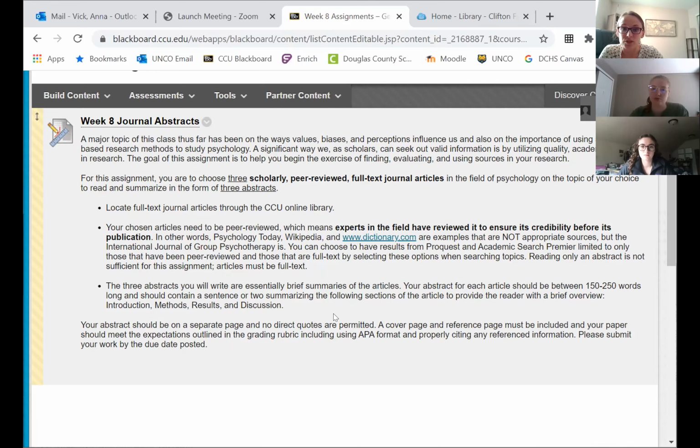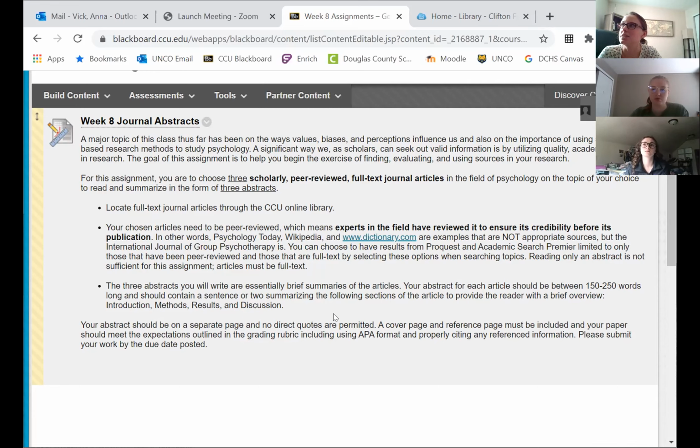So for this assignment, you'll know that you found an appropriate article if you see that there are participants. And the participants, along with the methods, the results, we'll want to know if the study is quantitative or qualitative. And as a review, that's just meaning quantitative, involving numbers and data, qualitative, involving more of a case study and interview, but it's still a research study because we still do have those methods in there, and a discussion section, results and conclusion, and perhaps addressing limitations of the study. That can also be really interesting. So those are the types of things we're looking for.